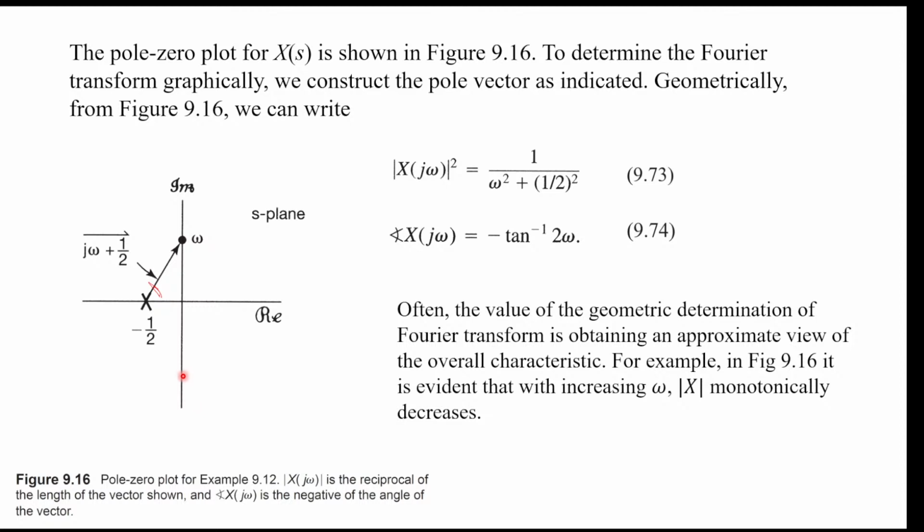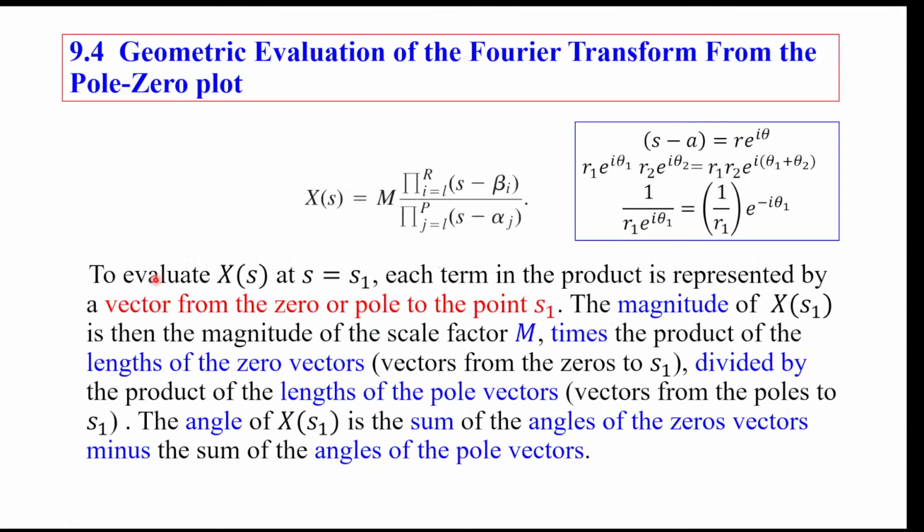For a rational function, the Laplace transform can be expressed as the distance to the zeros divided by the distance to the poles.